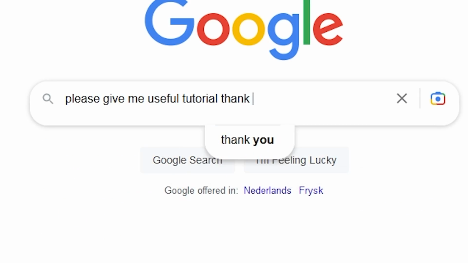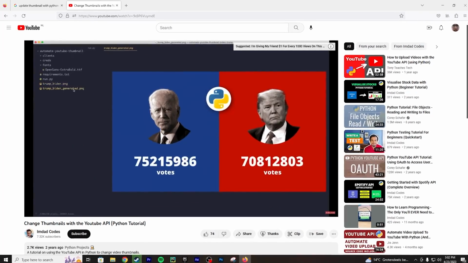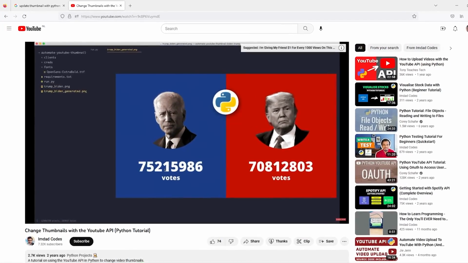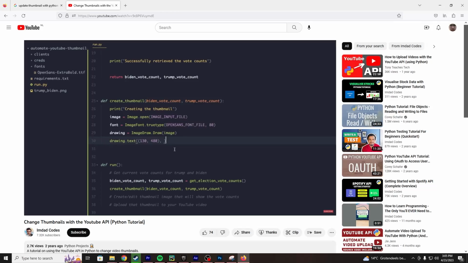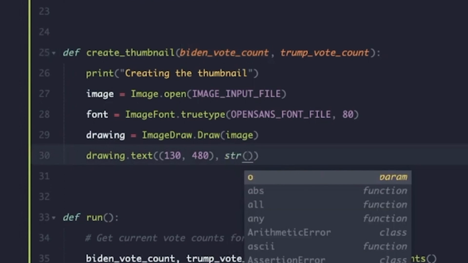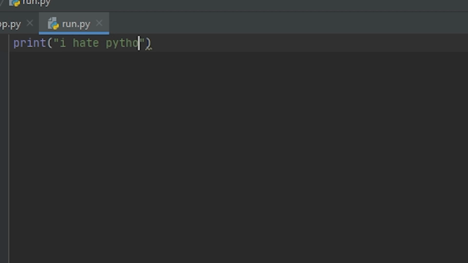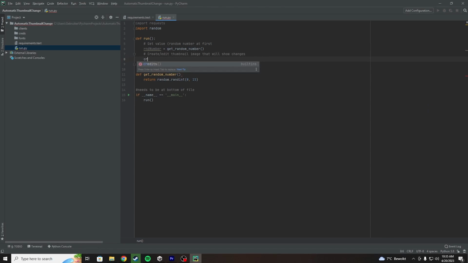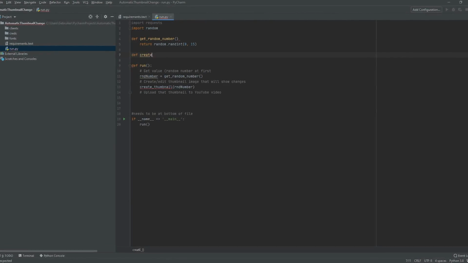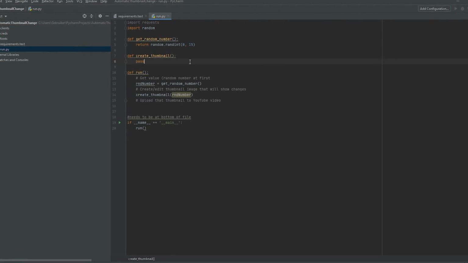So instead, I found this tutorial here that uses the American elections to constantly update a thumbnail with the current standings. And it does that in Python. Please, why? I thought I was past that. I'm not a big fan of Python, but that doesn't mean that I don't know how to use it. So I followed the basic setup of the tutorial and learned that it's surprisingly simple to get this to work.